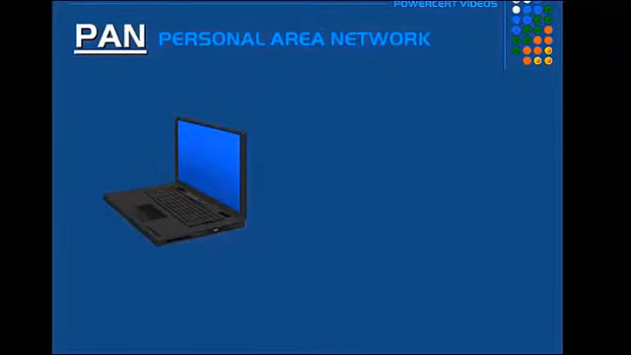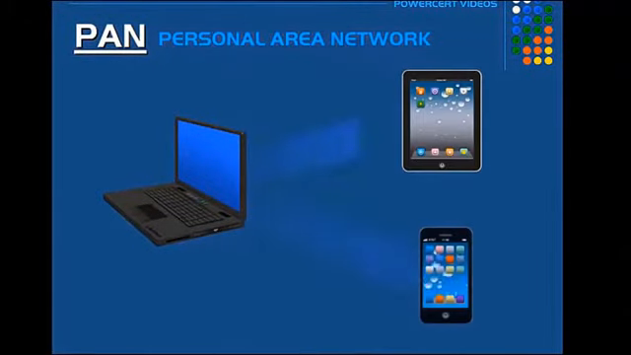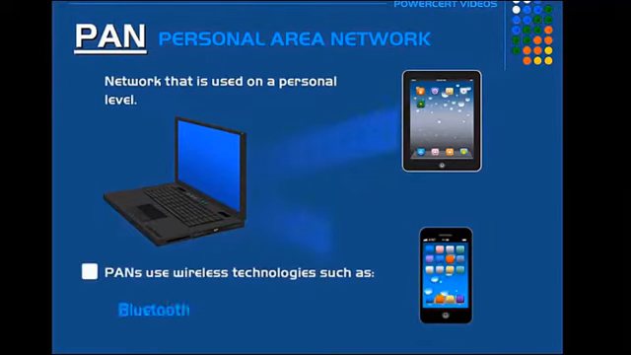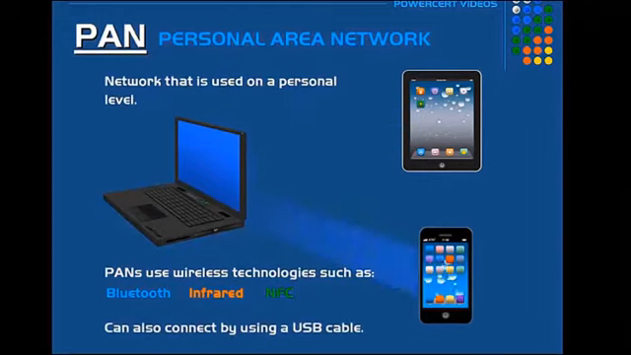Look at these networks in a nutshell. First is the PAN, or Personal Area Network. It is used for personal uses. It is a small network that connects mobile devices, PCs or laptops. It uses wireless technologies such as Bluetooth, infrared or NFC, near field communication, in order to connect. They can also be connected using a wired connection such as a USB cable. They are generally used for transferring small files such as music, calendars, photos, etc.